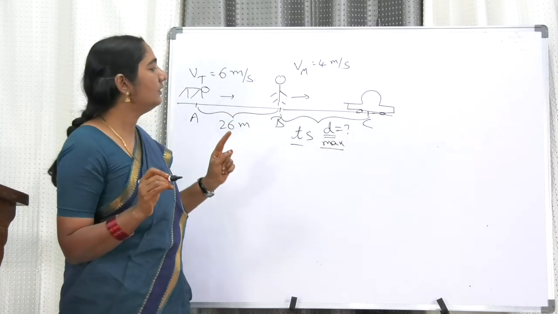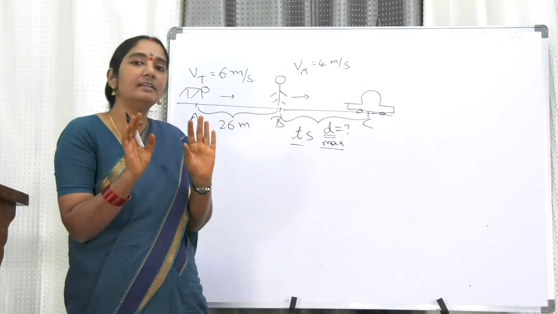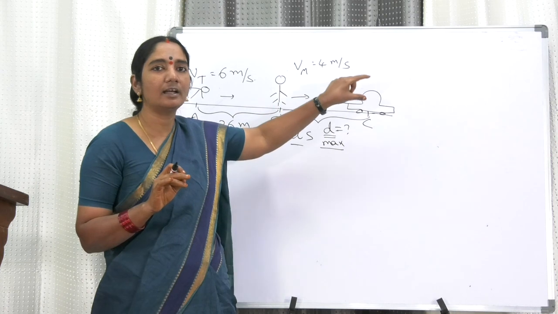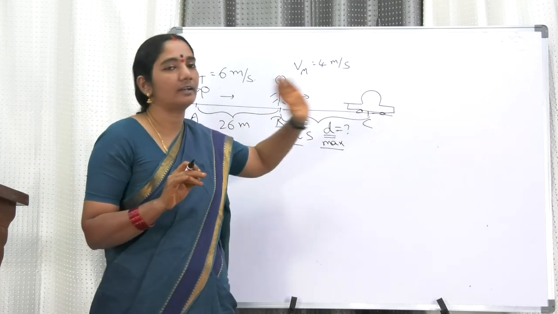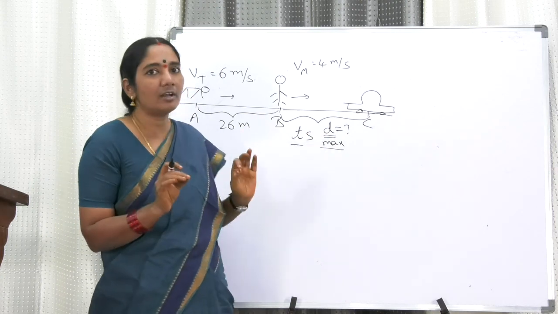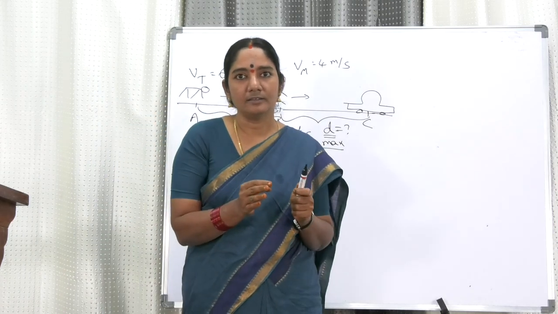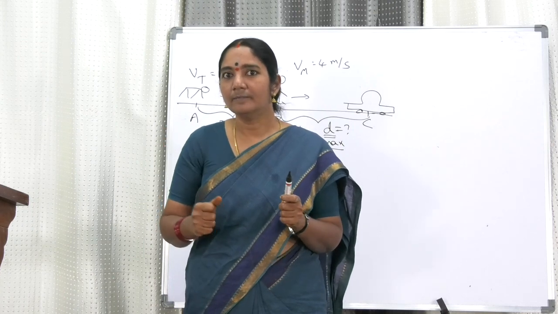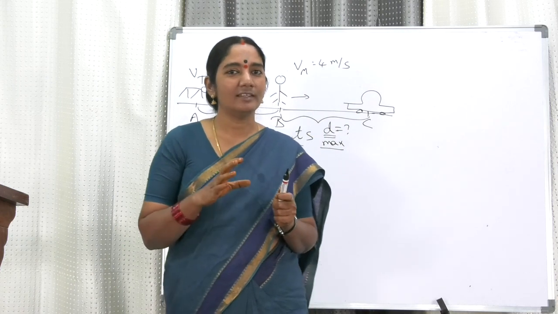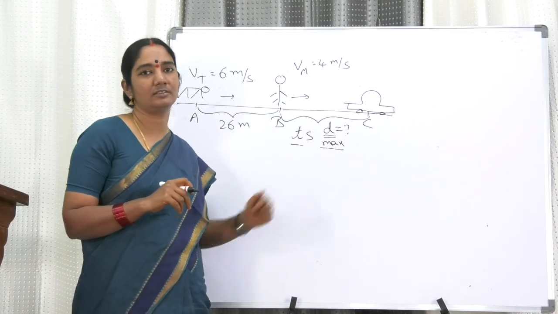So here we got the information that the man is safe. Man is safe means by the time the man went and sat in the car, the tiger approached the car. That is the maximum. Maximum distance means, by the time the fellow went and sat in the car, he just closed the door, the tiger is at him. The tiger is beside him. At that situation only you will get the maximum distance.